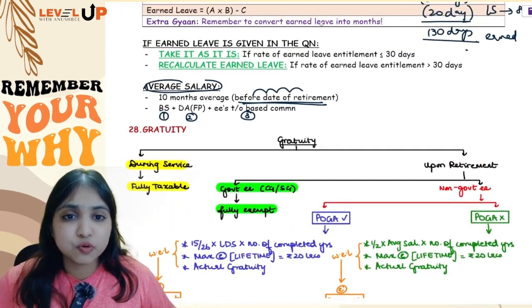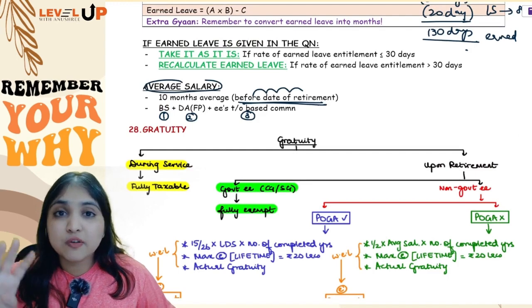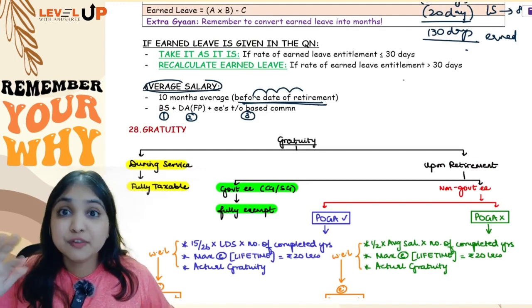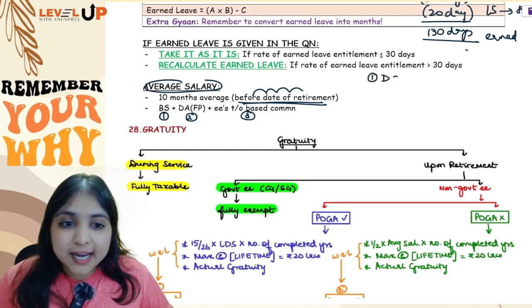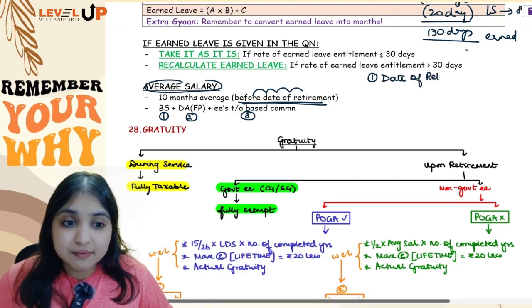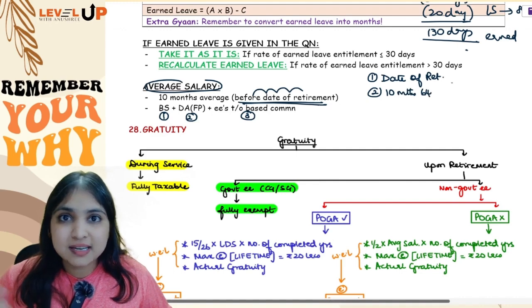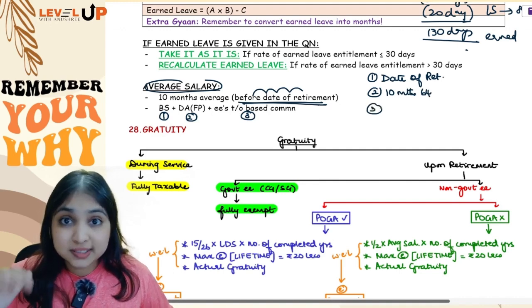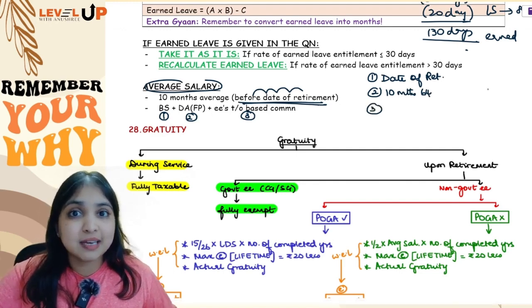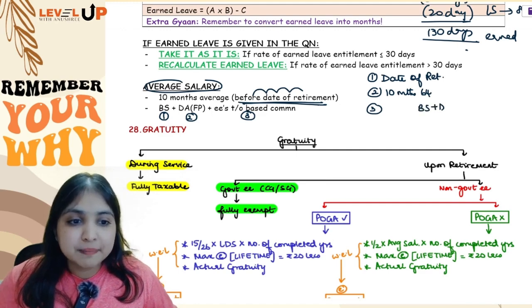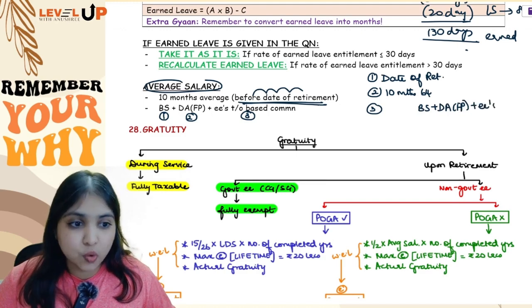See, for salary, if you notice, we've always done salary computation in four parts, in four steps. We always start with date of retirement, right guys? It is not month of retirement, it is date of retirement. We start with this. Then our second step is 10 months before the date of retirement. So before this date, we consider 10 months. Then for those 10 months, we calculate salary. That salary will have three components: basic salary plus DA forming part plus employees turnover based commission. Okay, so with this we will get salary for 10 months.